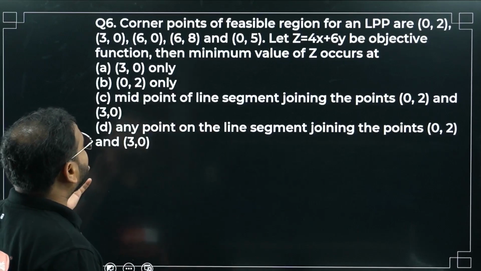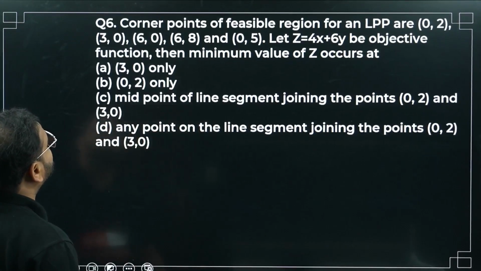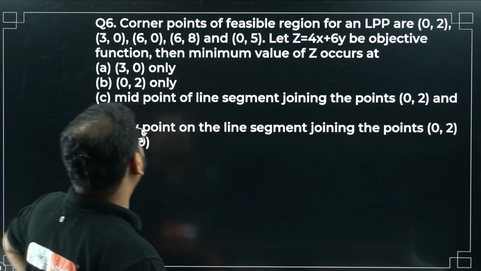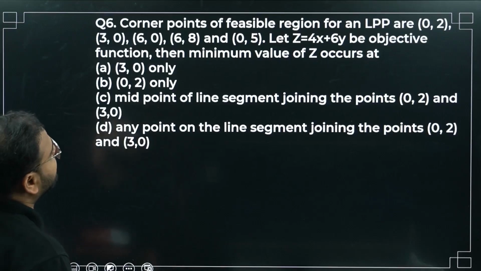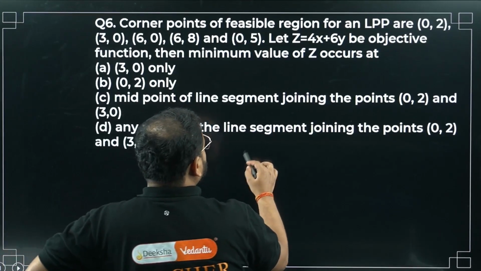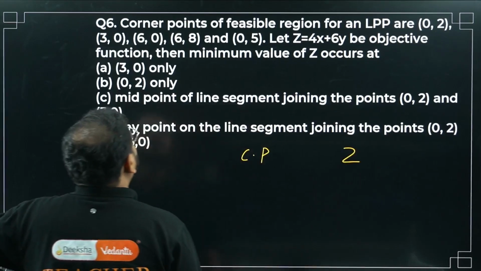Sixth one. Corner points of a feasible region for an LPP are 0, 2, 3, 0, 6, 0, 6, 8, 0, 5. Let Z equals 4x plus 6y be the objective function. Then the minimum value of Z occurs at. Please check. So I'll write these corner points again over here, and I'll write this as my objective function over here. Have a look. CP is what?